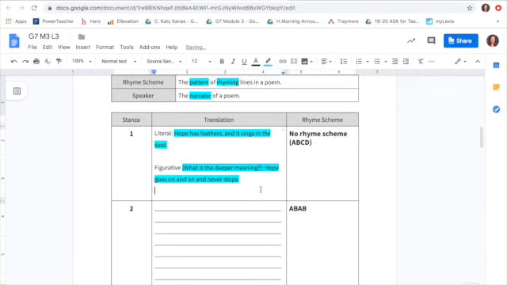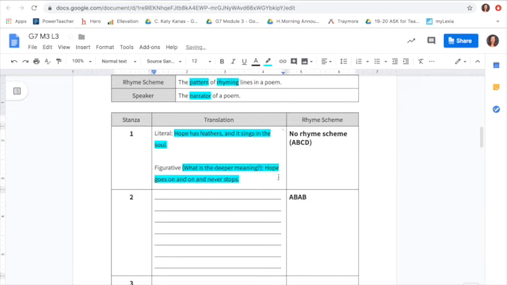Okay, now there are many different meanings you could get from this stanza, but this is the one that I would get based off of our keywords. So go ahead and write that down. Pause the video if you need to, because I'm continuing on.